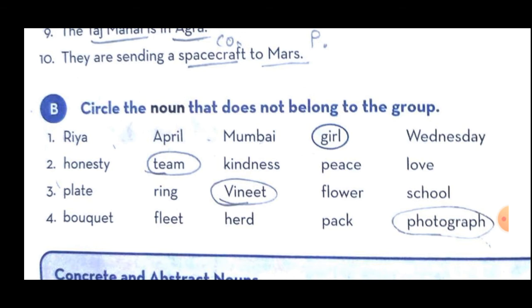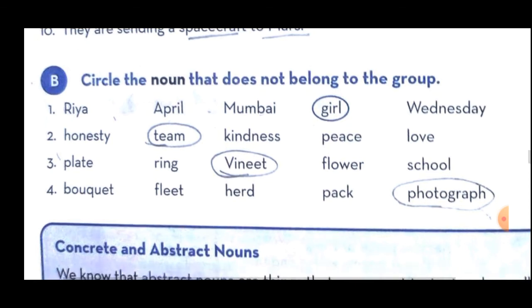Okay, now see the third one: plate, ring, Vinith, flower and school. All these are which type of noun? Common noun. But only one noun is proper noun. Which one is that? Vinith. Vinith is a name of a boy. So that didn't come into the category of common noun, but it came into the category of proper noun. So we have to circle the word Vinith, right?